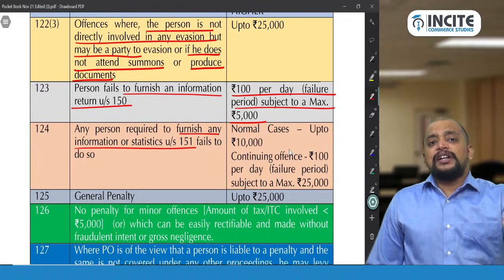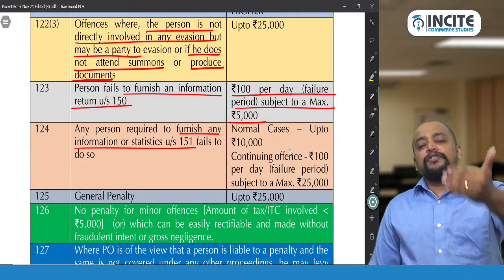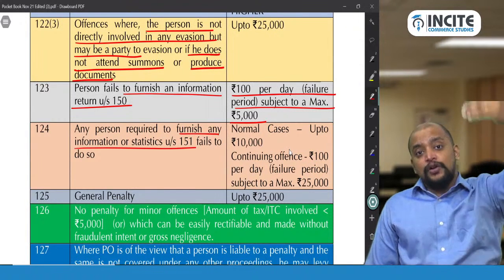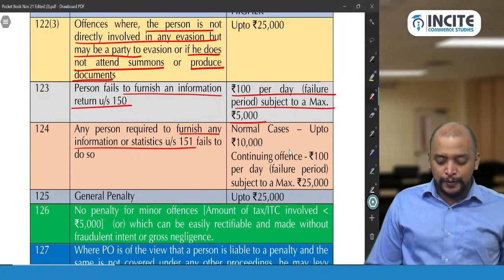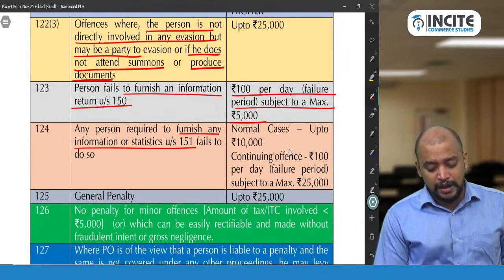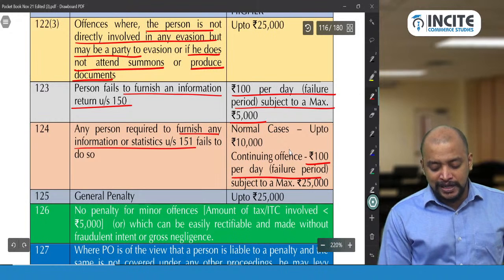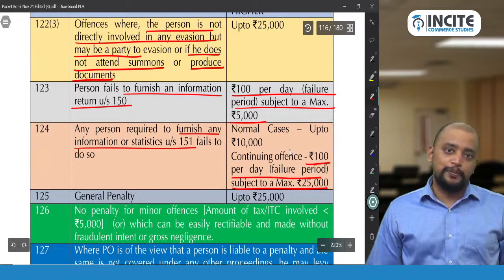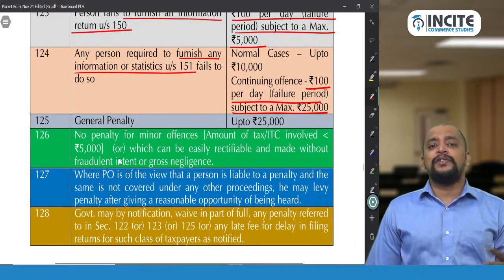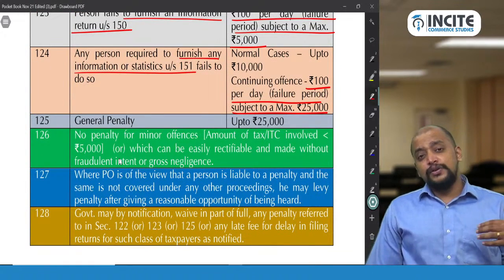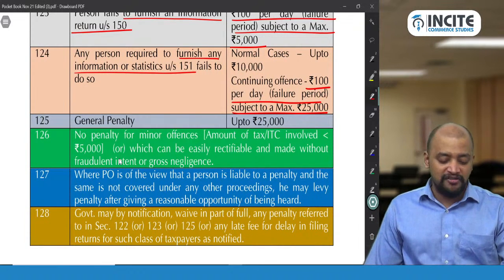So if you are not giving the information, they will give a notice, and after that notice we need to give a reply. If you are not giving it on time, then only 123 will come for the period of delay. 124 also, if it is the first time, up to 10,000, otherwise it is 100 rupees per day for the failure period, subject to a maximum of 25,000 rupees. So this is the 124 penalty. Then 125 general penalty, I told you, whenever there is an offense for which no separate penalty is prescribed, then general penalty will be applicable under section 125.